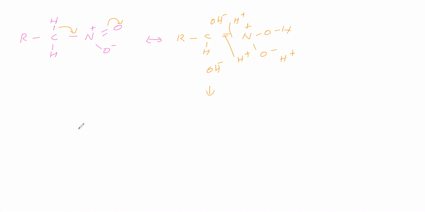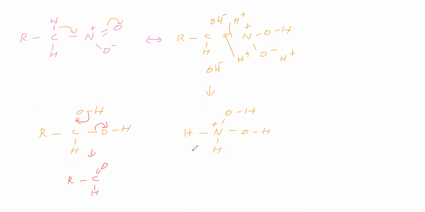So we get RCH(OH)(OH)OH, then NH(OH)(OH) like this, and the nitrogen has a positive charge. Next, this bond is migrating this side, this bond is migrating this side. So water is leaving, and we are getting RCHO.